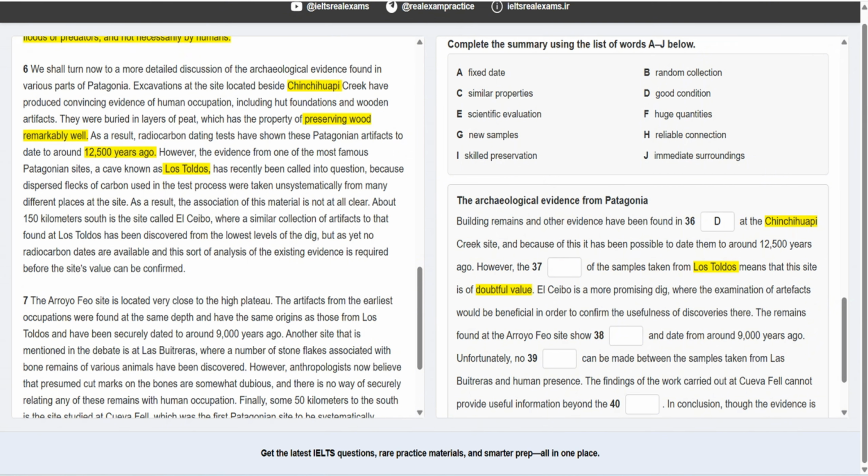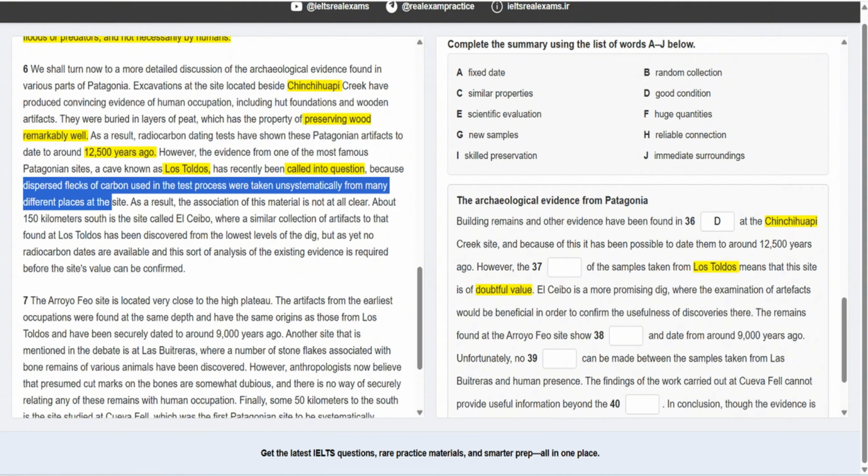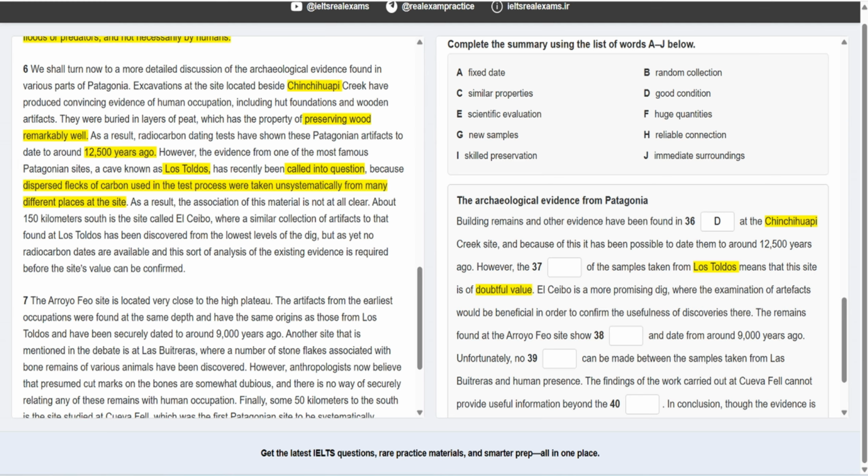Instead of doubtful value, we have called into question. Okay, what was the problem? The evidence from one of the most famous Patagonian sites, named this, has recently been called into question because dispersed flecks of carbon used in the test process were taken unsystematically from different places. Okay, they took samples from various locations and it was unsystematic, and the flecks of carbon were dispersed.